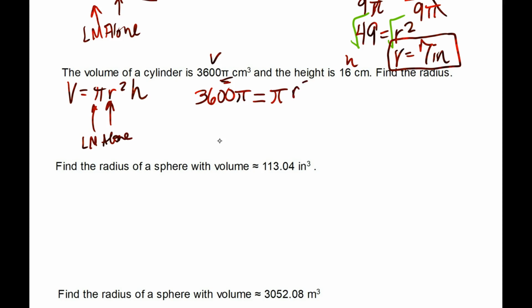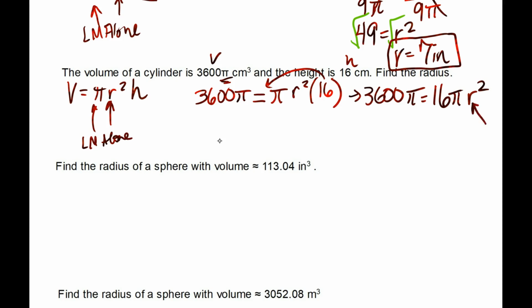I don't know you, so I can't put you in here. And then times my height, which is 16. How did I say we convert that? We put that 16 over in the front. So we're going to write this as 3,600 pi is equal to 16 times pi times r squared.